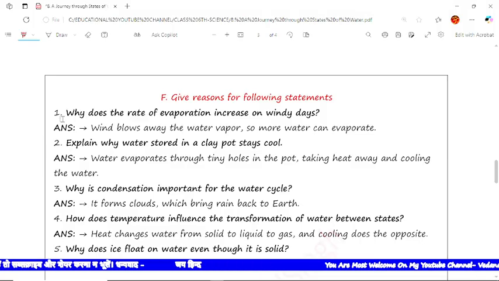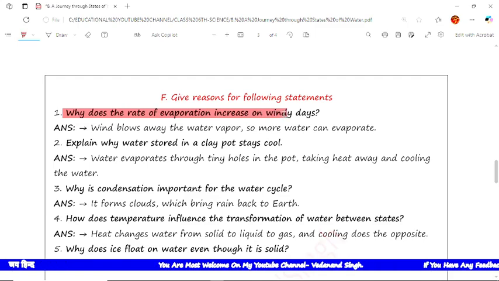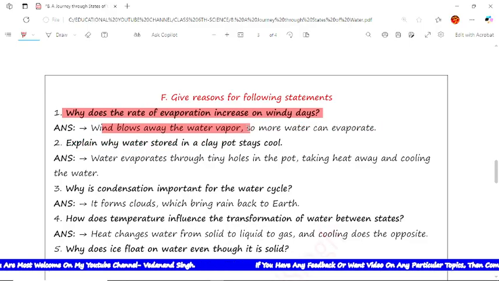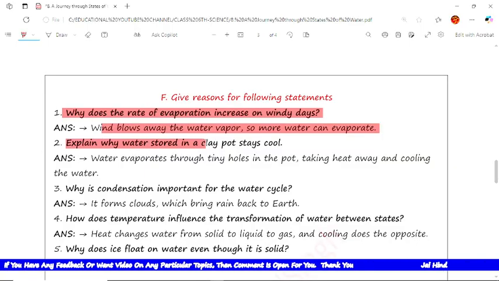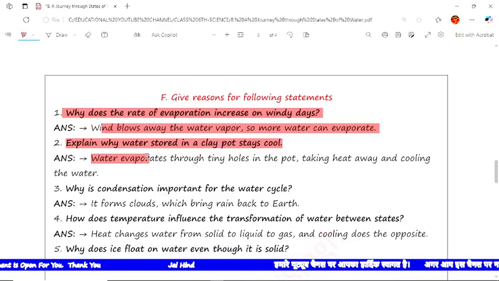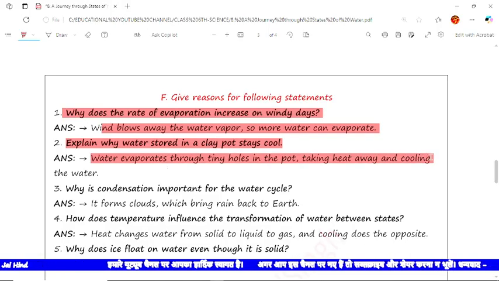The first question is why does the rate of evaporation increase on windy days? The reason is wind blows away the water vapors, so more water can evaporate. The next is explain why water stored in a clay pot stays cool. The reason is water evaporates through the tiny holes in the pot, taking heat away and cooling the water.